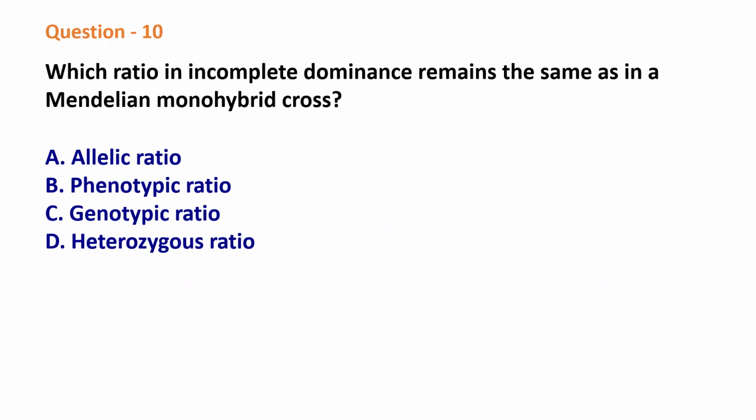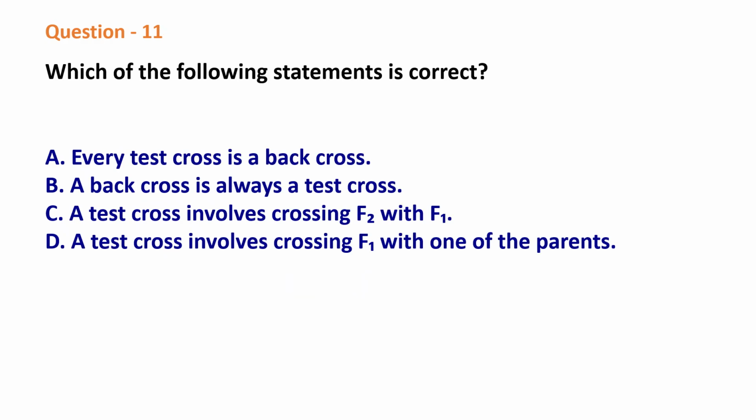Question 10. Which ratio in incomplete dominance remains the same as in a Mendelian monohybrid cross? Allelic ratio, phenotypic ratio, genotypic ratio, heterozygous ratio. Correct answer: genotypic ratio.